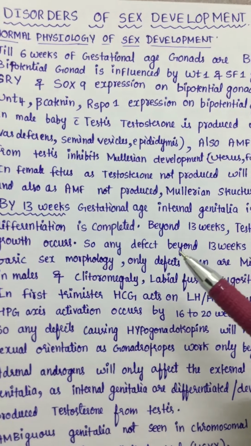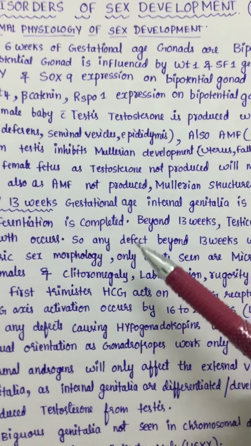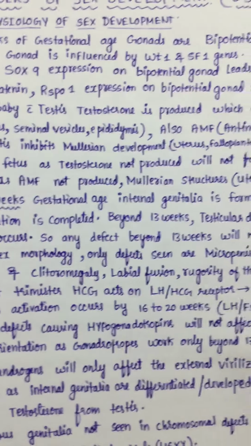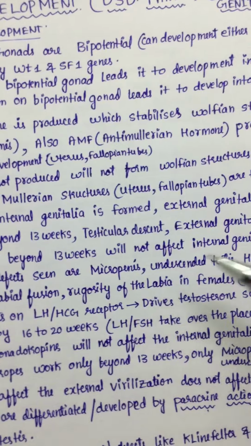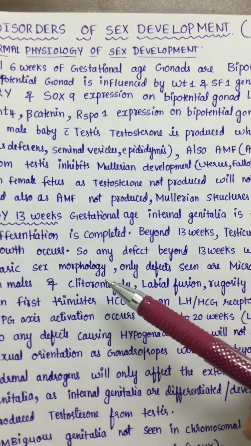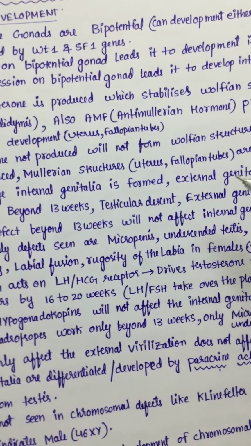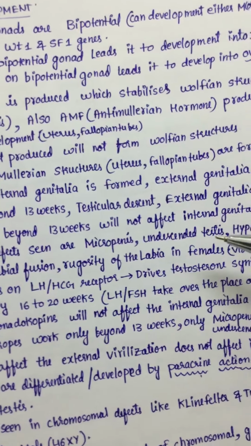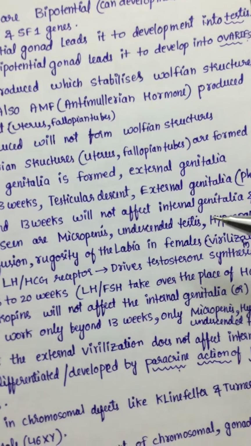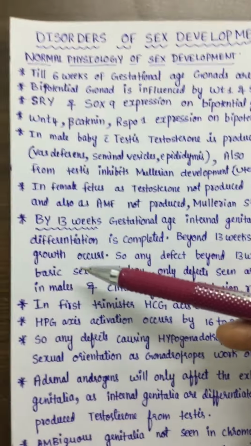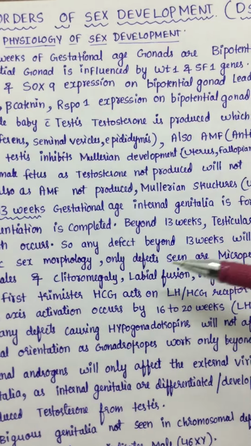Okay, any defect beyond 13 weeks will not affect internal genitalia and basic sex morphology. Okay, the only defects seen are micropenis, because penile development occurs only after 13 weeks, undescended testis, because testicular descent also occurs after 13 weeks, and hypospadiasis in males, and clitoromegaly, labial fusion in females.